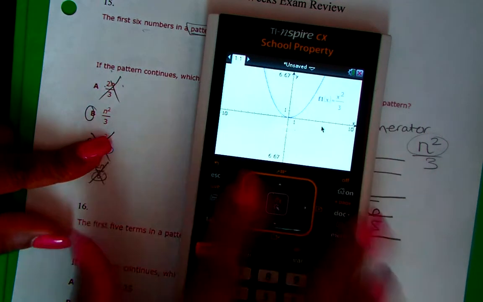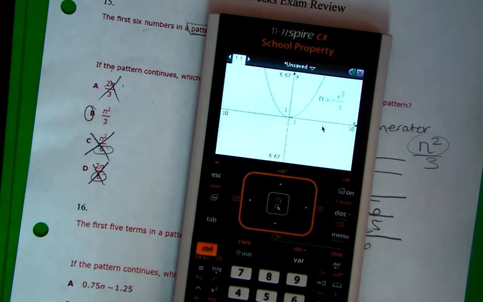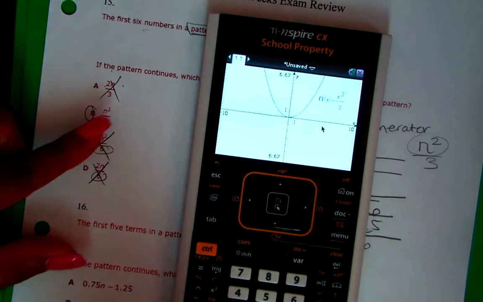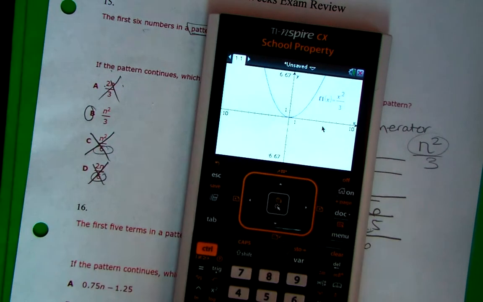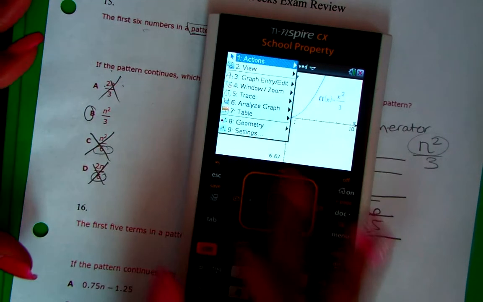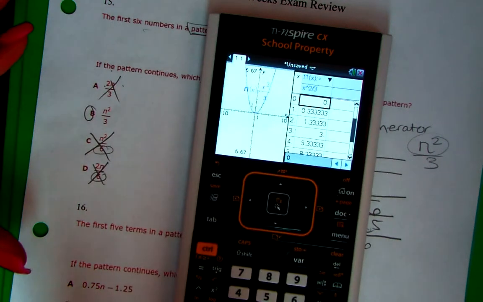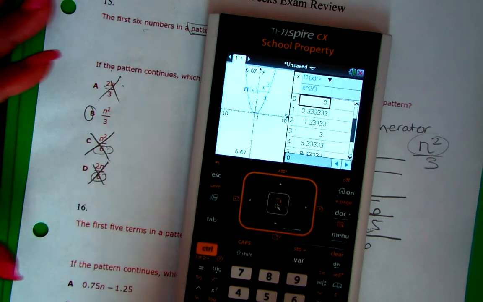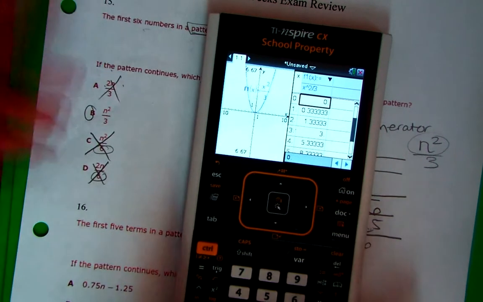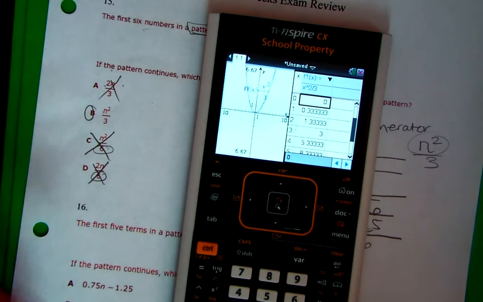Okay, let's go to our table. What kind of graph is that? Yeah, that's the parabola. We talked about that at the beginning. But it's okay. No need. Go to the table. Menu. The table. That's what we want. And you'd be like, but it's decimal. Come on, baby. The thirds. You remember 1/3 is 0.3333333.